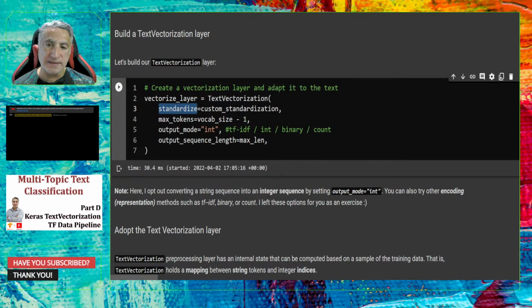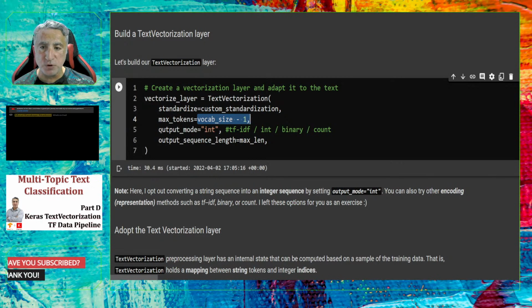Here the standardize argument requires us to provide a function so that the text vectorization layer will apply this custom standardization function onto the given text. We already prepared this function, so I provided it as an argument to the standardize parameter. Now the second parameter is max tokens. It determines the vocabulary size. So I provide the vocabulary size.